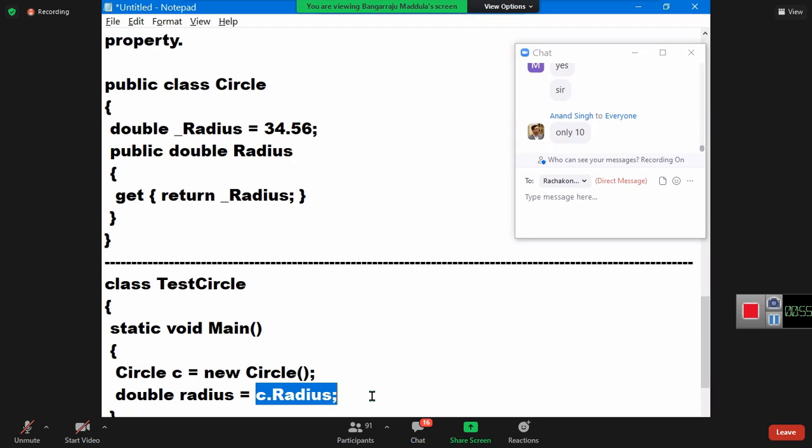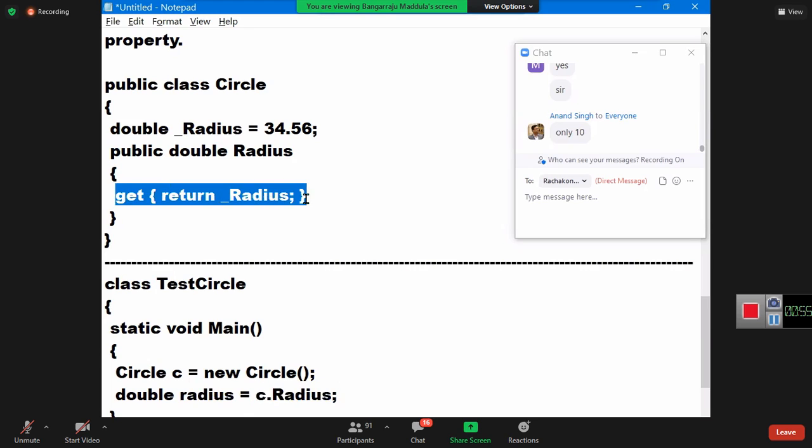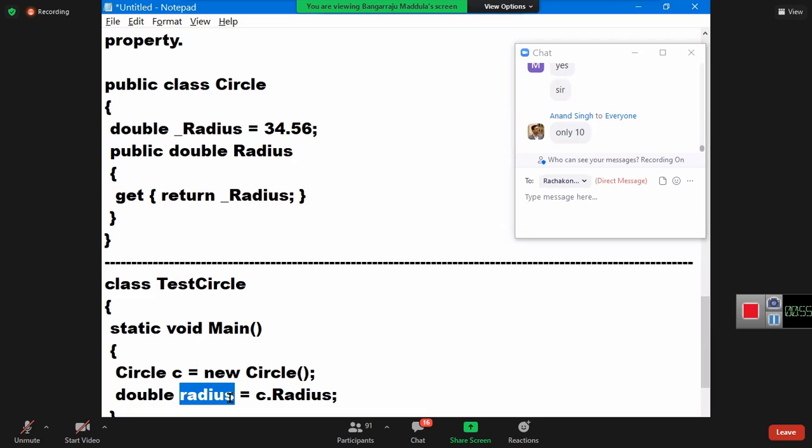Return the value, and the value comes here. Simple code, not any great logic. So you're reading the value, control jumps to the get block, and immediately the logic executes. What is the logic? Return _radius, not radius, _radius, means the field value. So the field value will come into radius.